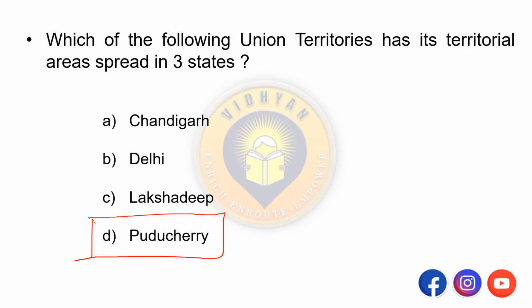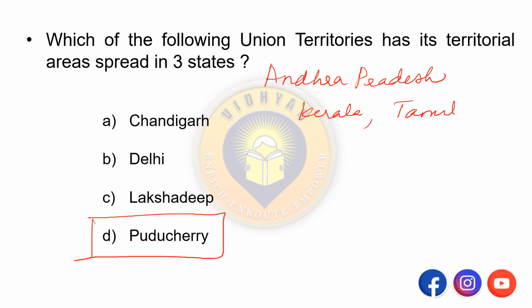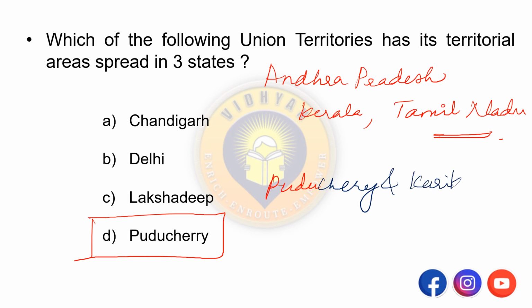So why is that? It is spread over 3 states, that is Andhra Pradesh, Kerala and Tamil Nadu. Okay. So the thing is, they are spread like this. Remember, Puducherry district and Karaikal district are in Tamil Nadu.